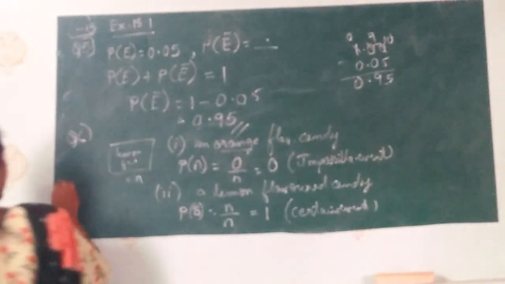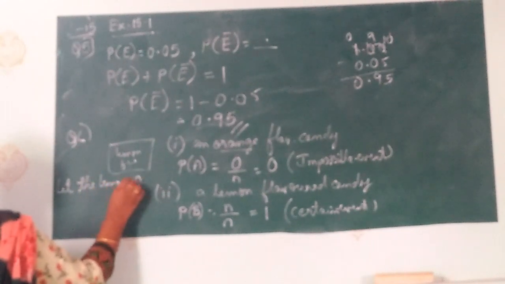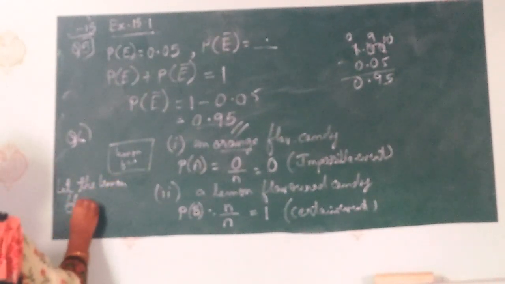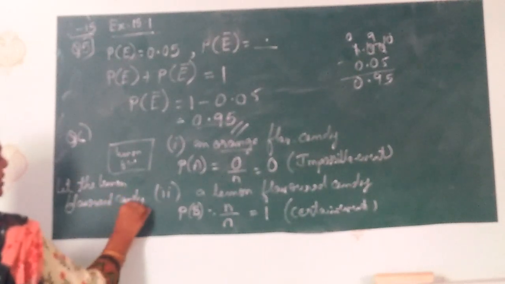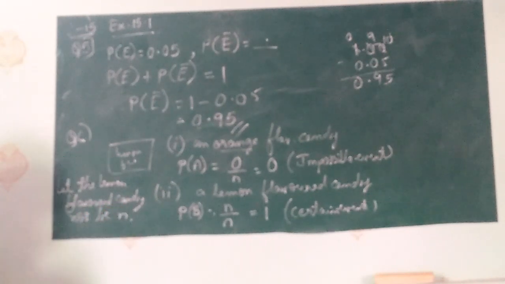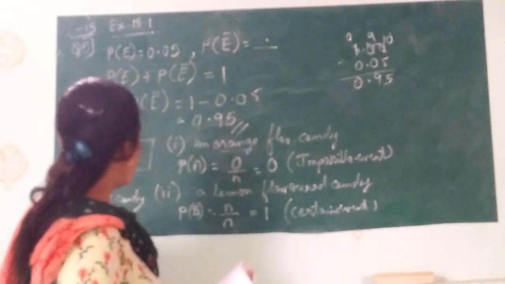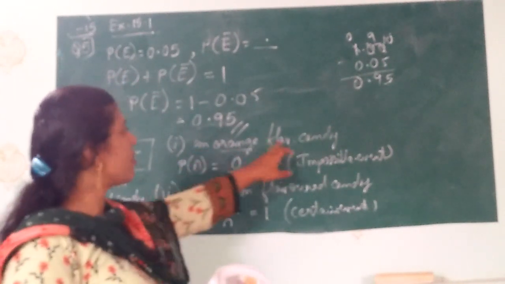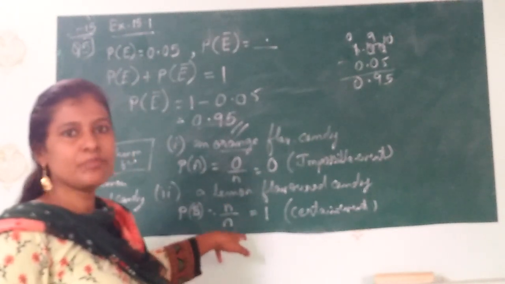Before this we have to write here: let the number of lemon flavored candies be n. After that, if we have n number, we can write for orange flavored 0 upon n and for lemon flavored n upon n. This much is clear.